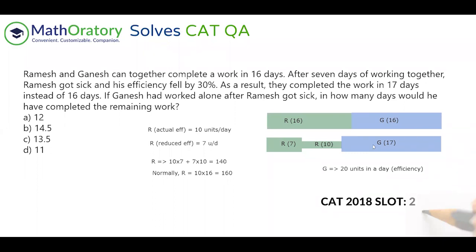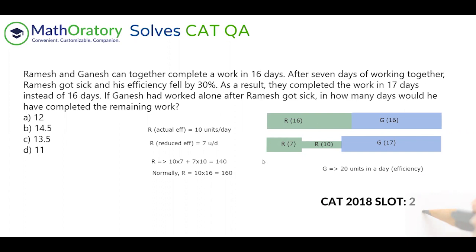Okay, so once we know this, what is the requirement? We need how many days would he have completed? So if Ganesh had worked alone after Ramesh got sick, so Ramesh got sick after 7 days, right? So technically, there are 9 days of work remaining after Ramesh got sick. And how many days would he have completed the remaining work?